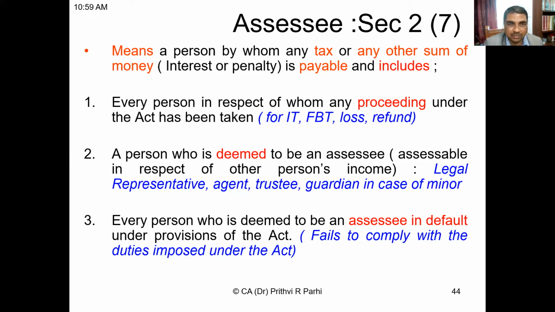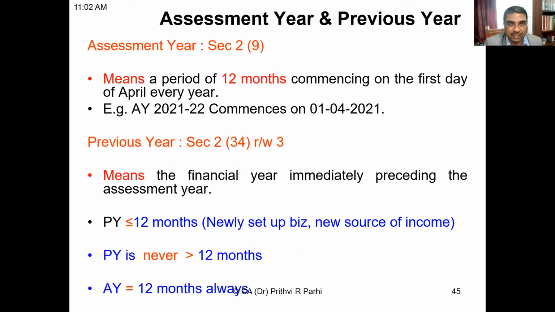Okay, friends. Right. Now, having understood the concept of assessee and total income, persons, it is time to understand two more important terms. One is assessment year and the other is previous year.